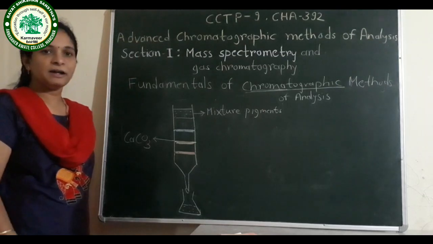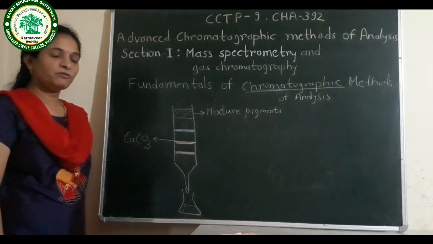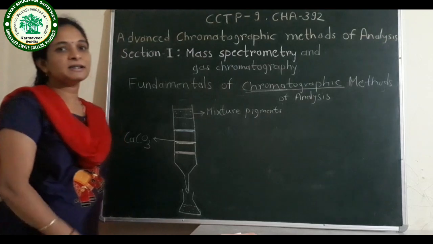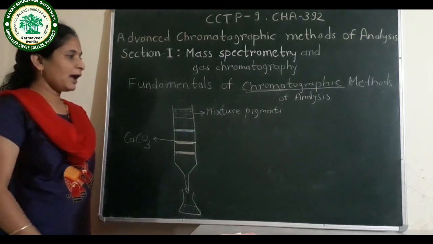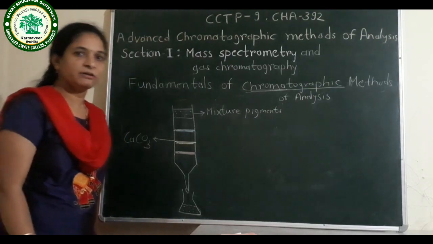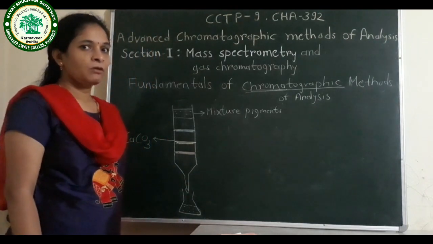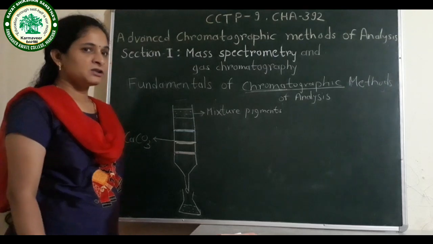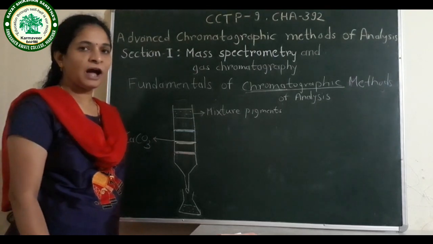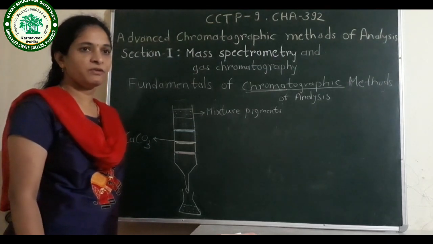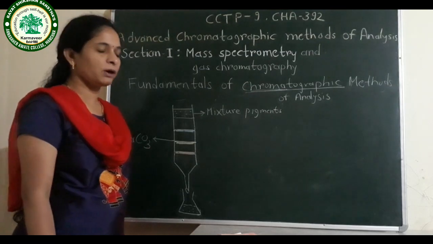Initially, his experiment was not accepted, but after some years all the scientists accepted his experiment and various methods were also investigated depending upon chromatography. Which methods were investigated? Such as gas chromatography, high performance chromatography, paper chromatography, and thin layer chromatography.